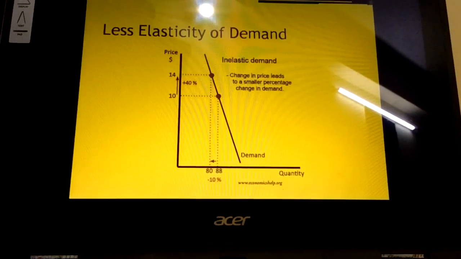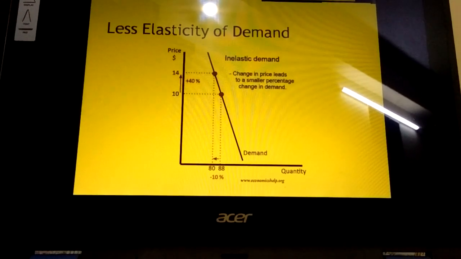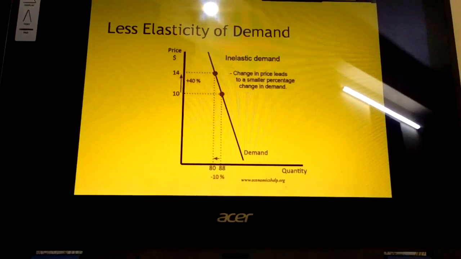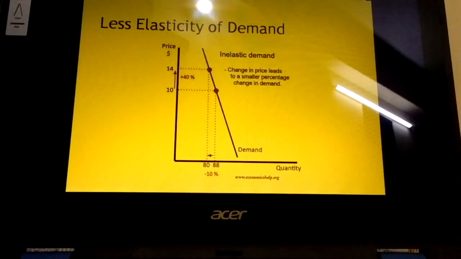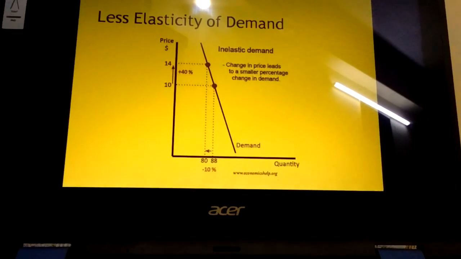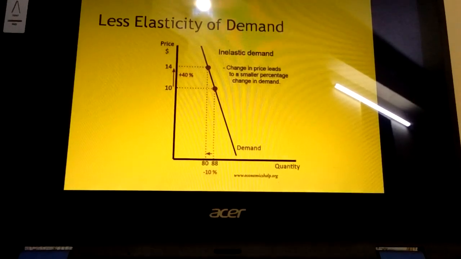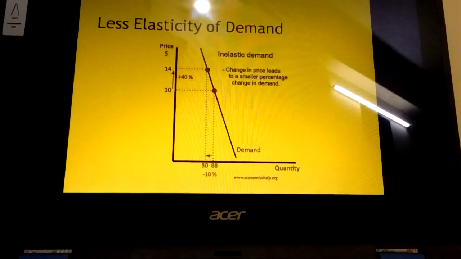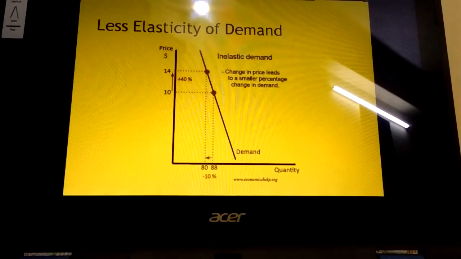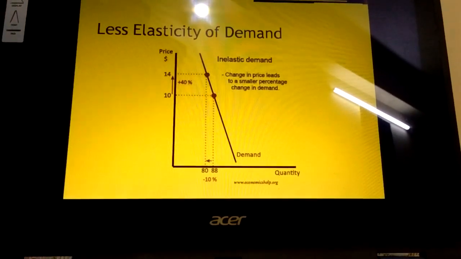As the name suggests, the change in the demand should be less than the change in the prices, and the graph will be a little bit vertical in nature, merging towards the y-axis. So it says that the percentage change in demand here is only 10%, and the change in the prices is more. So this is the less elastic demand, where del q will be less than del p.